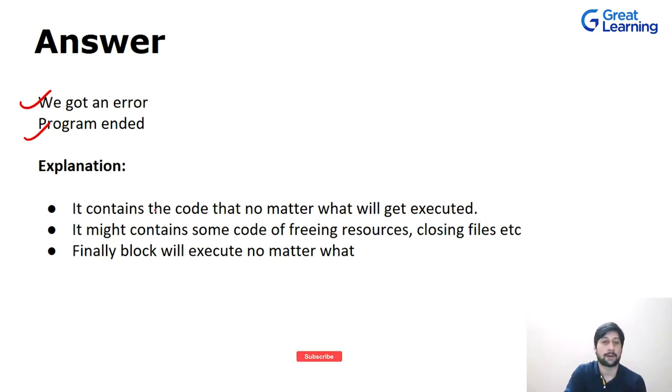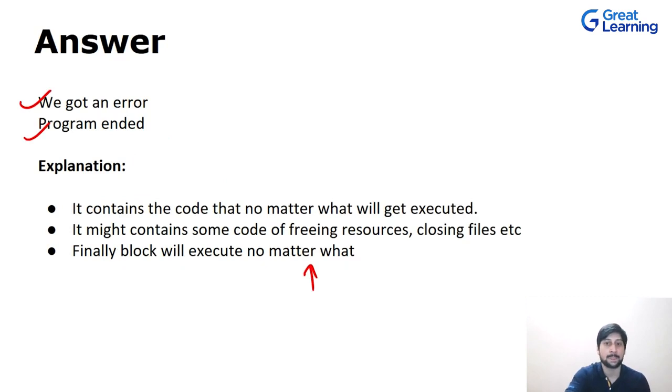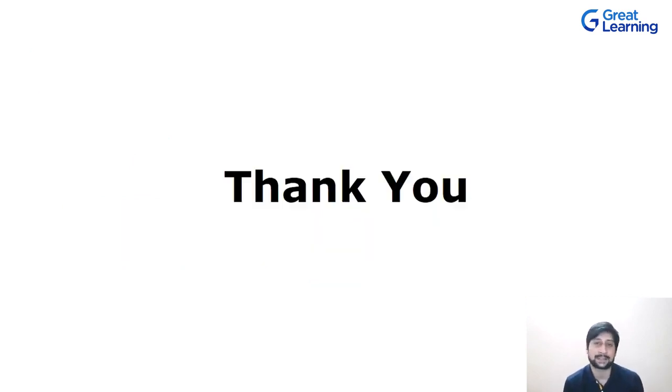So the finally block will contain the code that no matter what happens, it will still get executed. It might contain some code for freeing the resources, closing files, etc. The finally block will execute no matter what. Usually what we keep in this finally block are our resources which we want to free, or closing our files, etc. So with this we are at the end of this tutorial.